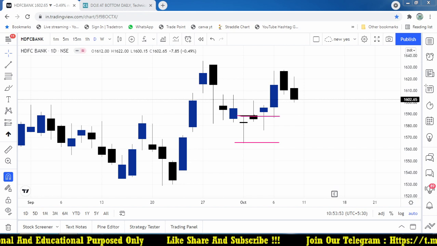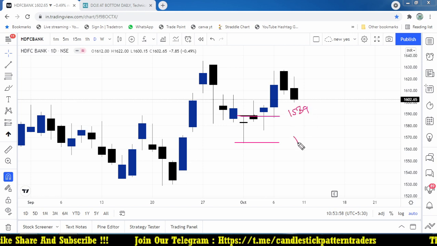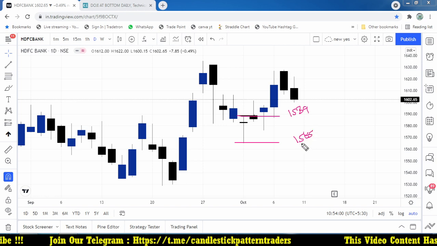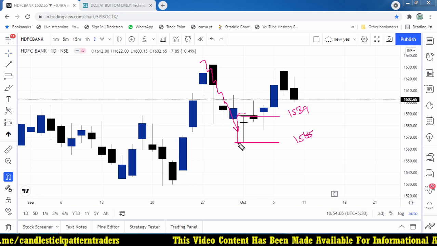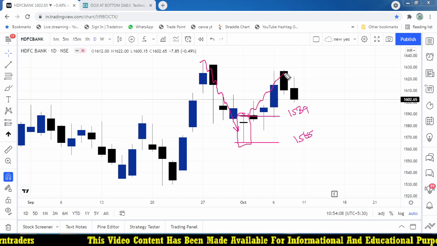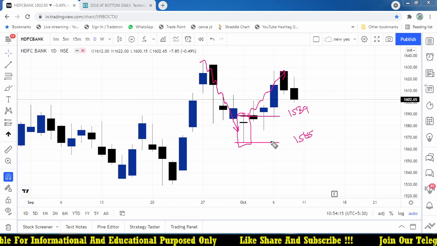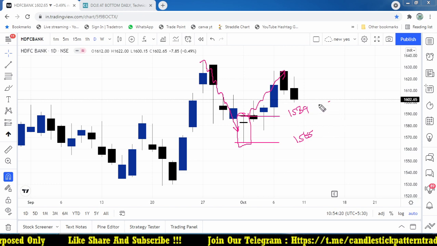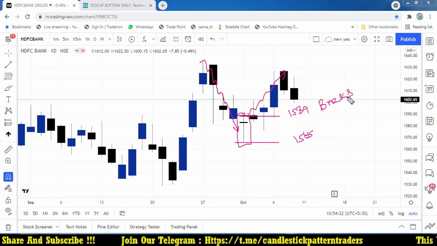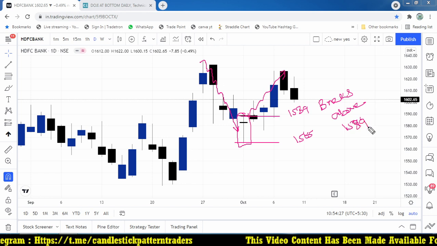So now I got the day's range for this stock: 1589 and 1565. Previously the market started a downtrend and formed a doji candle, so the reversal possibility is highest at this point of the candlestick pattern, a doji at bottom. So what is my trade? Whenever the next day the market breaks above the level of 1589, that is my entry point.